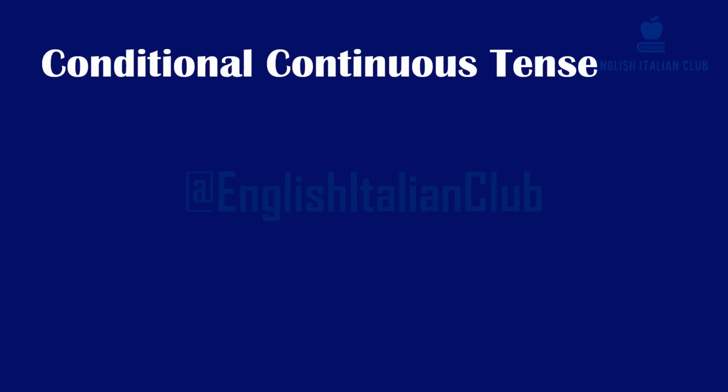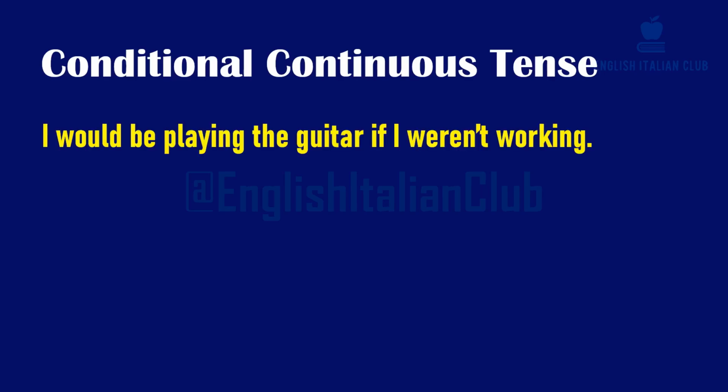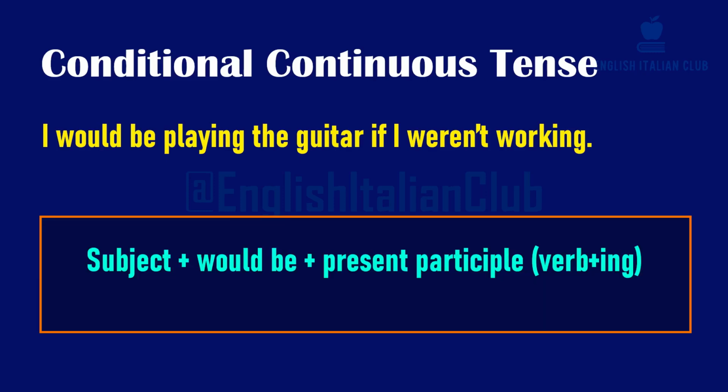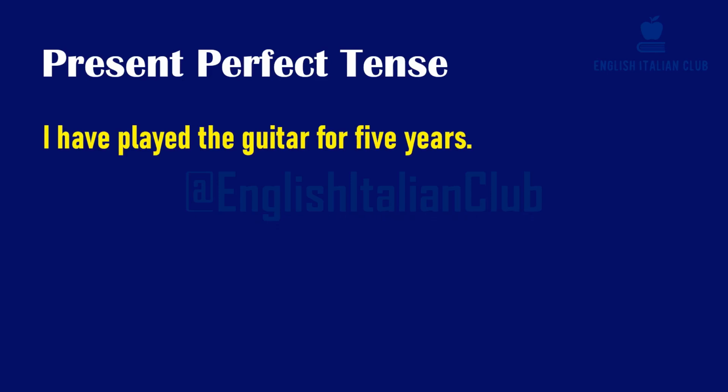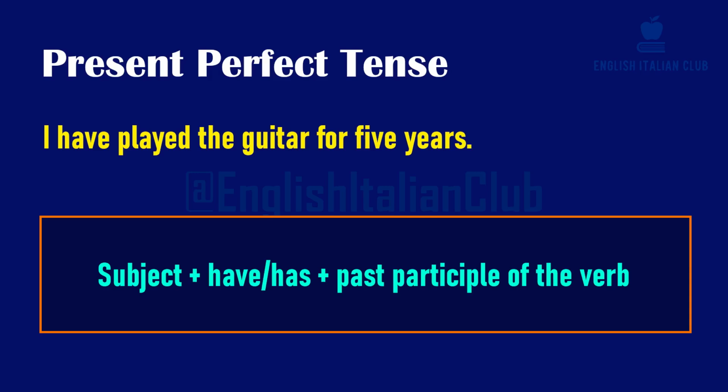Conditional continuous tense. I would be playing the guitar if I weren't working. This tense expresses a hypothetical ongoing action that would happen under certain conditions. Present perfect tense. I have played the guitar for 5 years. This tense conveys an action that started in the past and continues to the present or has relevance to the present.